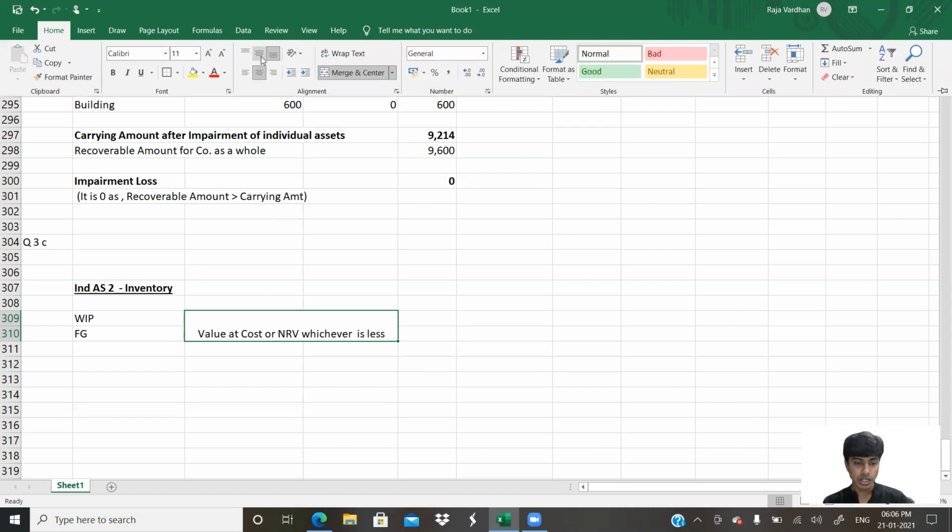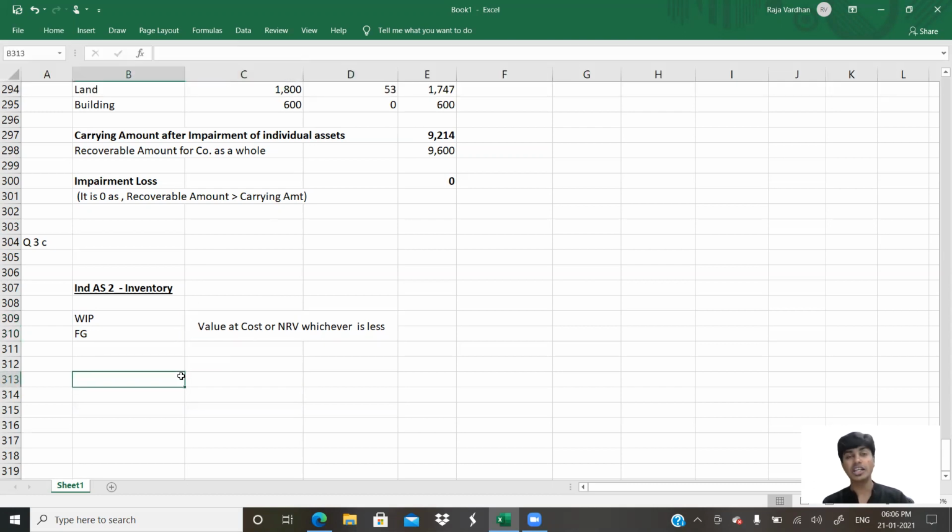Now, in this question, the beauty is you don't know. The information is not given as to whether these assets, these units that are manufactured, can be sold outside to someone else or not. Can you sell this specific design and drawing inventory, whatever you manufactured for that customer who's going to liquidate, to someone else? Is there an external market for this? They have not given the data. So here we need to make an assumption.